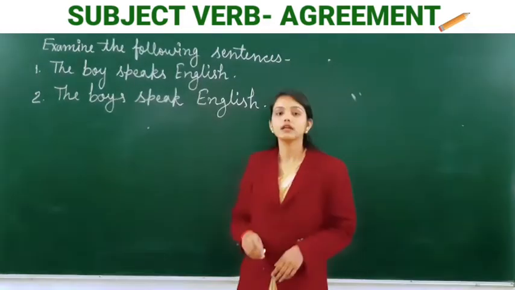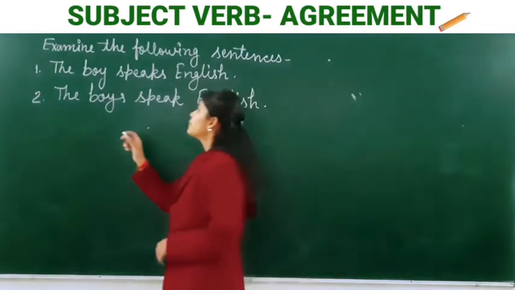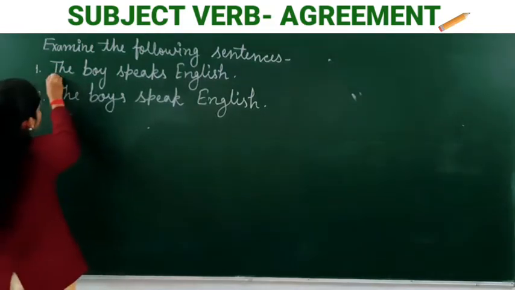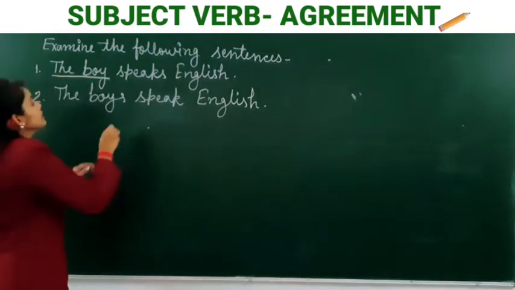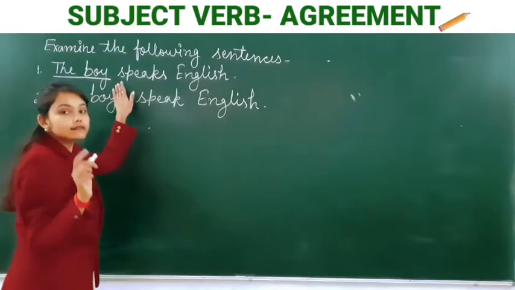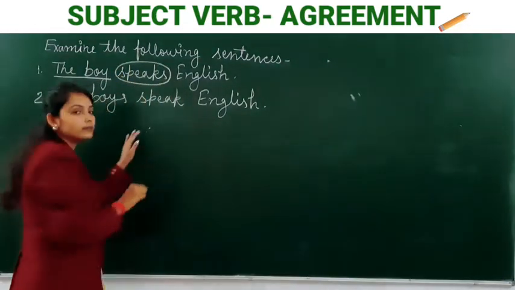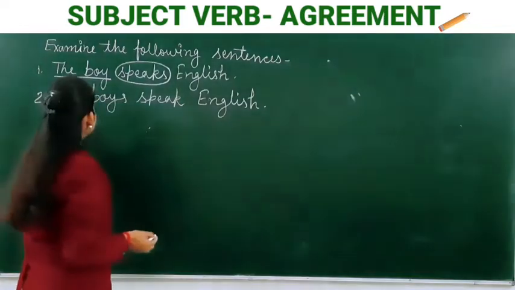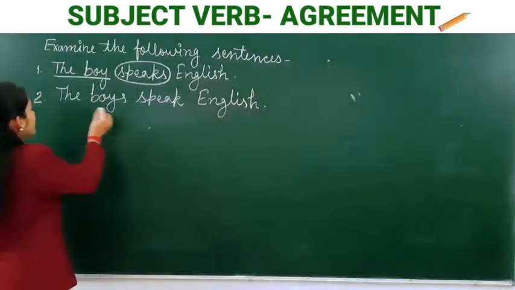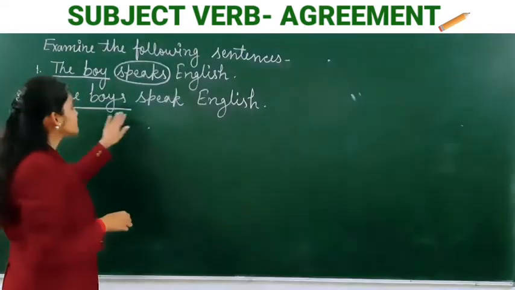Simple. It means the boy subject is in the singular number. So, the verb speaks is also in the singular number. But in the second sentence, the boys, the subject is in the plural number.